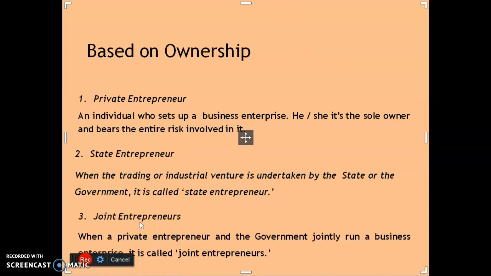In joint entrepreneur, it's a combination of the first two. The business is run or established by private and state. They jointly run the business enterprise, private and state. So that is based on ownership: private, state, and joint entrepreneurs.